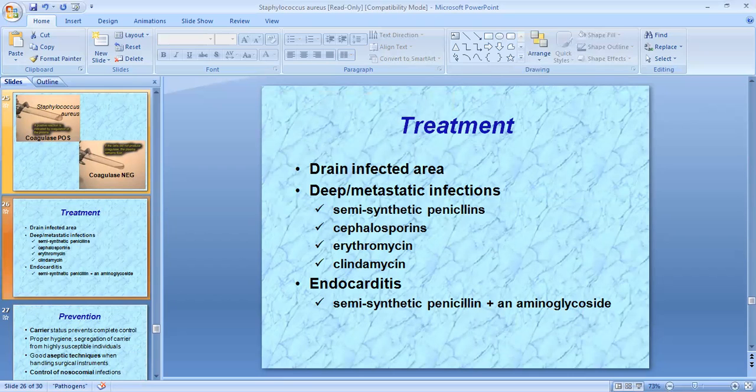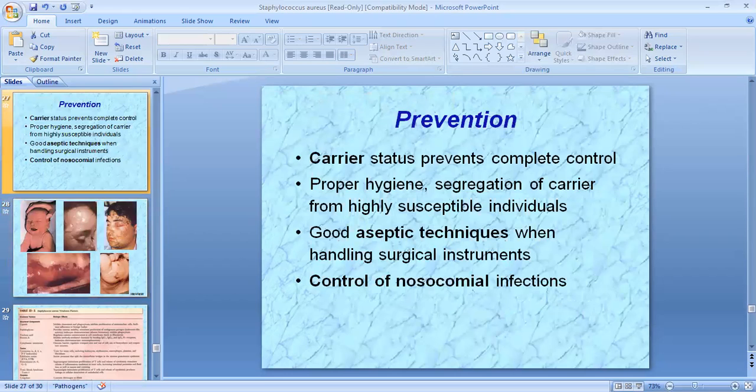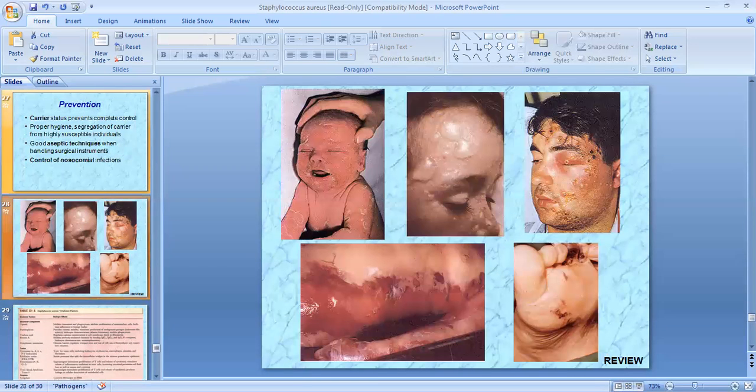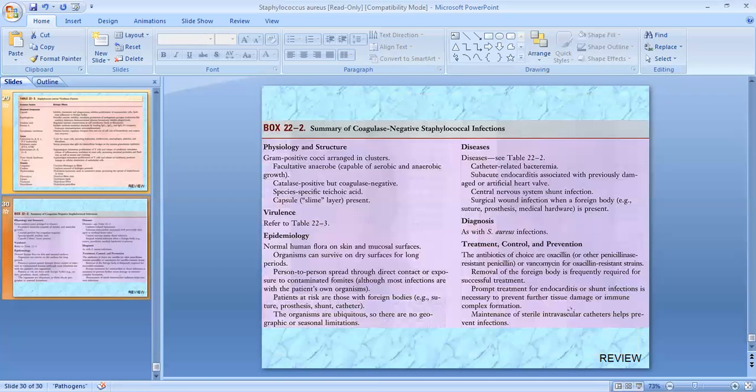Treatment includes draining the infected area; for deep metastatic infections, semi-synthetic penicillin, cephalosporin, erythromycin, and clindamycin should be used. For prevention, investigate the carrier, proper hygiene should be maintained, segregation of the carrier should be done, with good aseptic techniques, careful handling of surgical instruments, and control of nosocomial infections. So this is a summary.